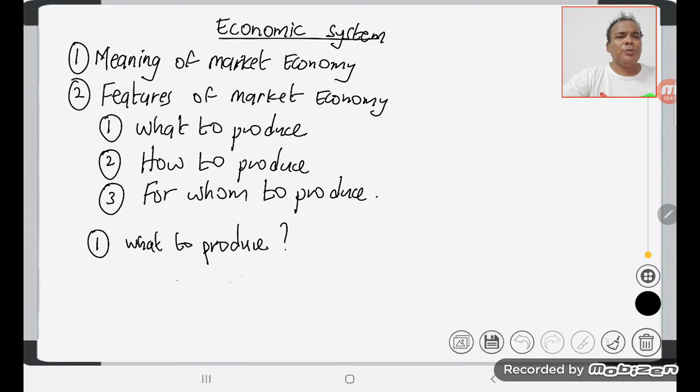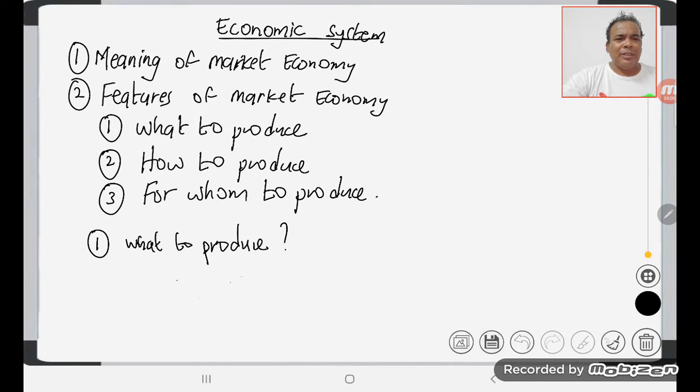For whom to produce is concerned with the distribution of goods. In a market economy, distribution of goods is done by the price mechanism, that is, the price system. If price rises, producers will produce more because it is more profitable to undertake production.